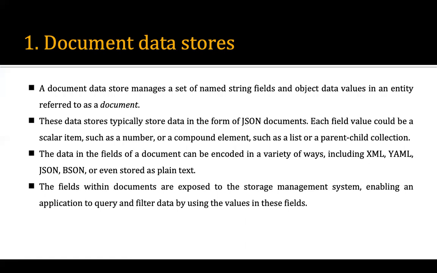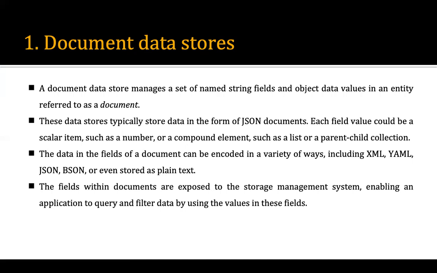Here in the document data store, we refer to each and every record in the form of a document, where we have string fields in which we have different object data values. These data stores typically store data in the form of JSON documents. JSON means JavaScript Object Notation.